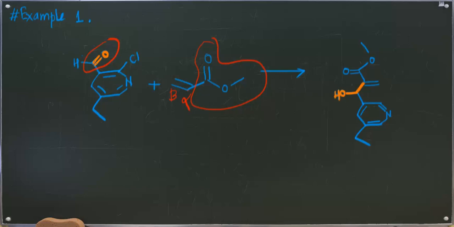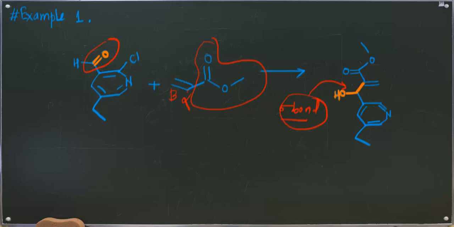There is a bond formation between the alpha carbon of an alpha beta unsaturated carbonyl compound and the carbonyl carbon of your aldehyde. Therefore this bond is shown in a different color here, the new sigma bond formed is represented with the orange color.